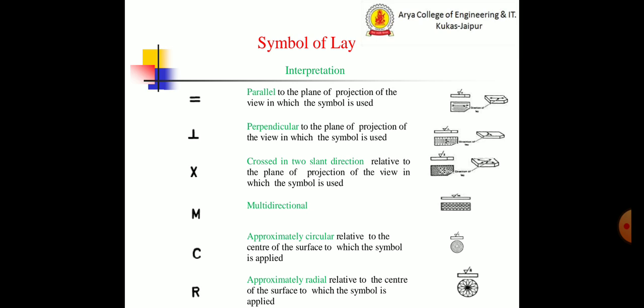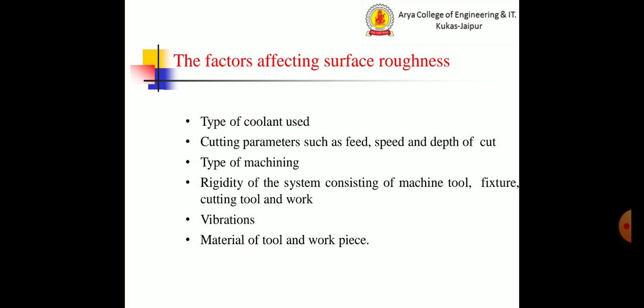M represents the multidirectional. C represents approximately circular relative to the center of the surface to which the symbol is applied. Capital R represents approximately radial relative to the center of the surface to which the symbol is applied.